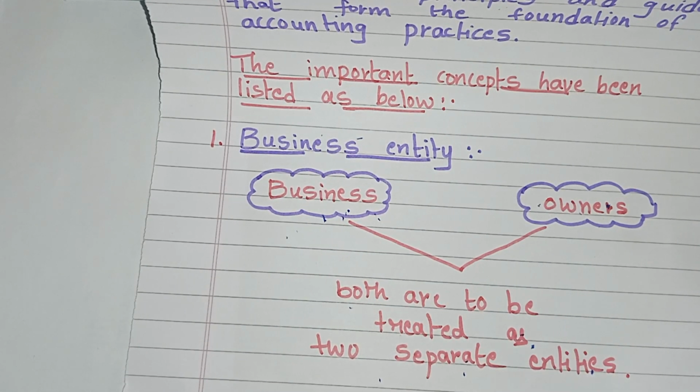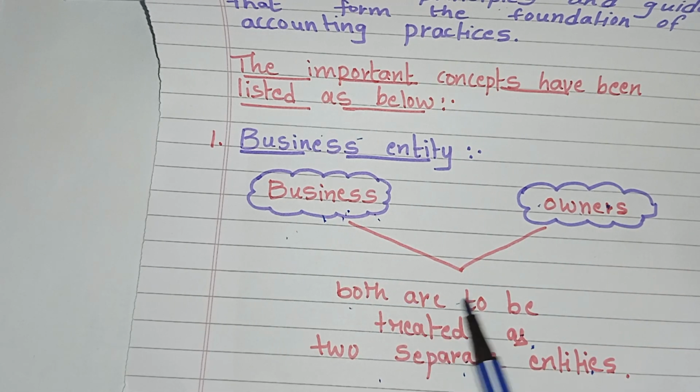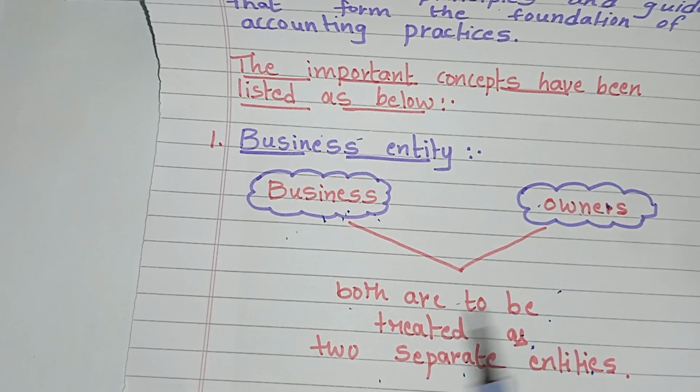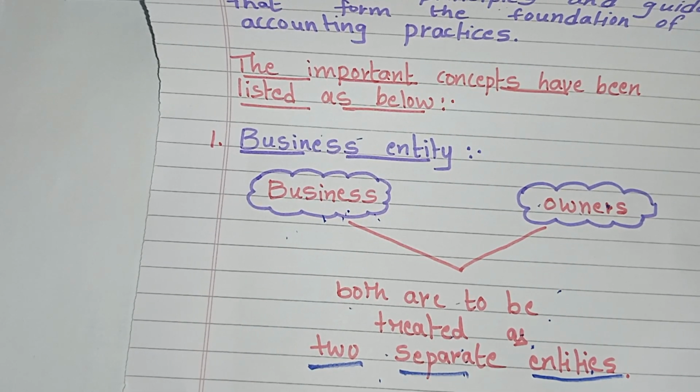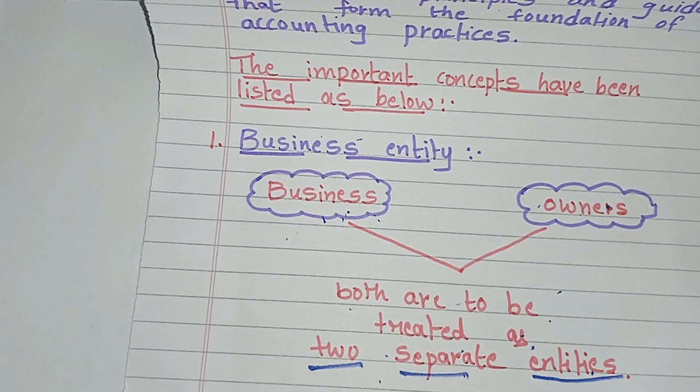It means that for the purpose of accounting, the business and its owners both are to be treated as two separate entities.